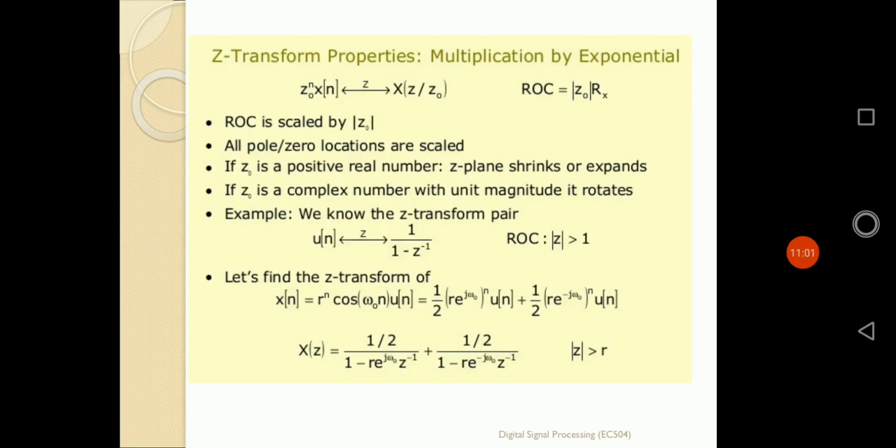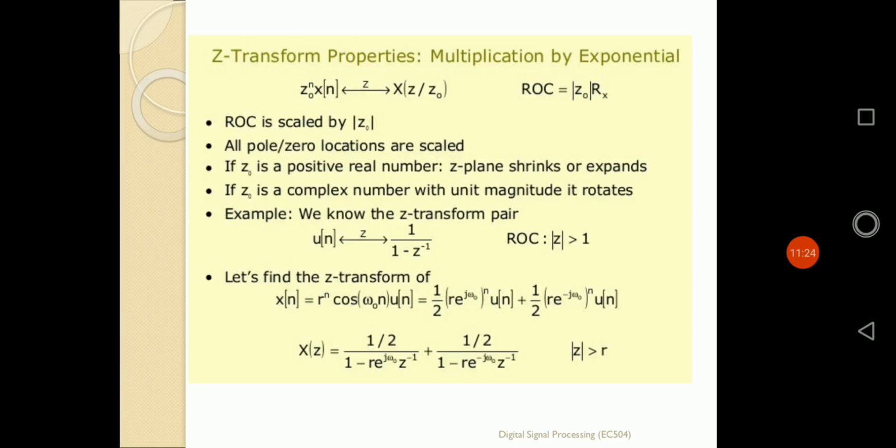If the value of z naught is positive, then the z plane shrinks or expands. If the value of z naught is positive, it will expand. If the value of z naught is negative, it will be reduced. And if the value of z naught is a complex number with unit magnitude, it rotates. In that way it is defined.